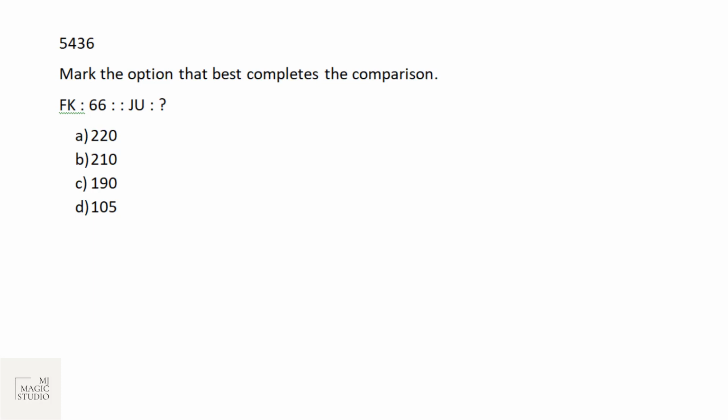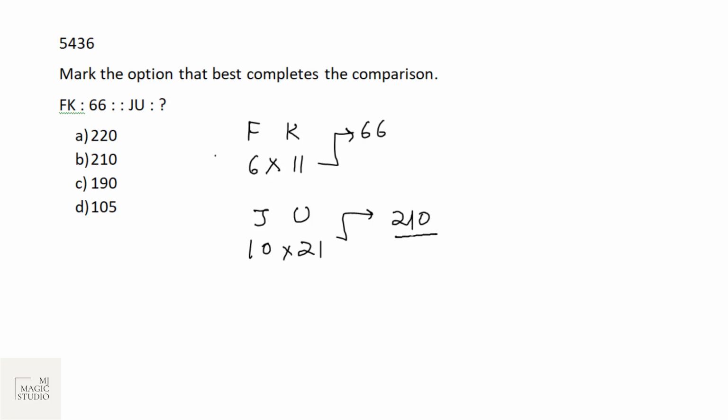Okay, again, mark the option that best completes the comparison analogy. FK is 66. That is now alphabets and number. So I need numbers. FK, F is 6 and K is 11, and it is giving us 66. Simple one. 6 into 11 is 66. So JU, J is 10 and U is 21. So the number here should be 210. That is in option B.